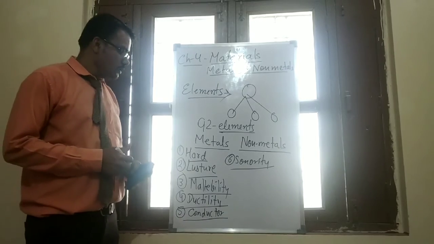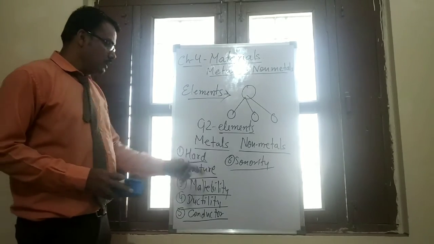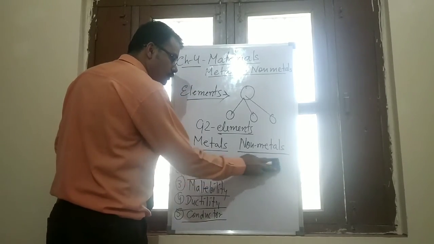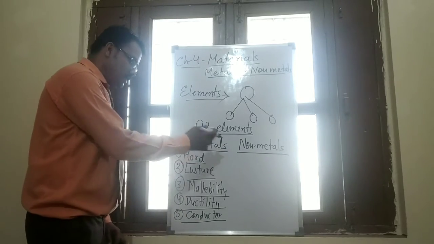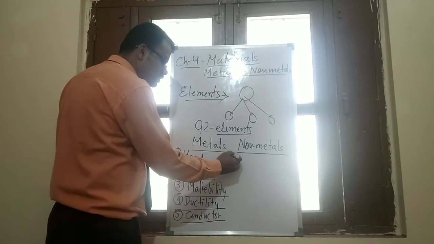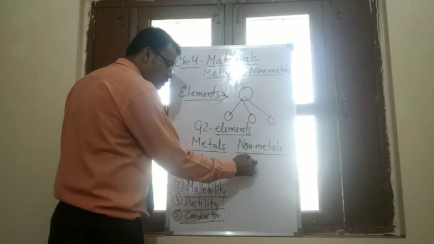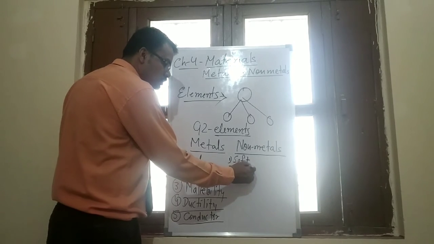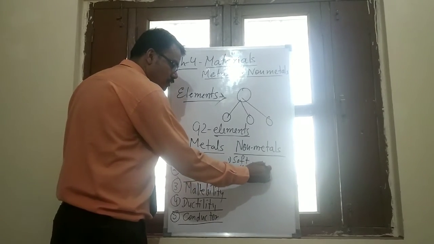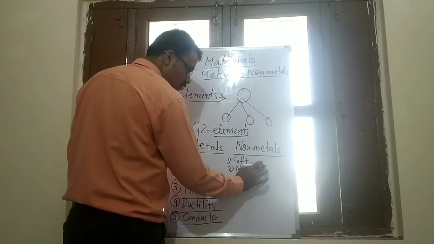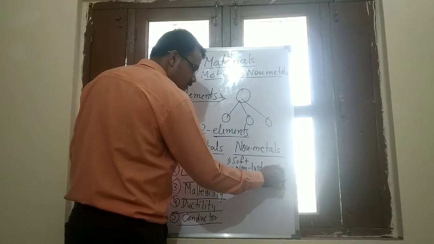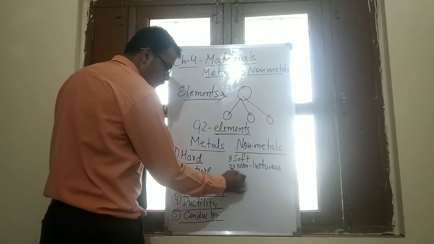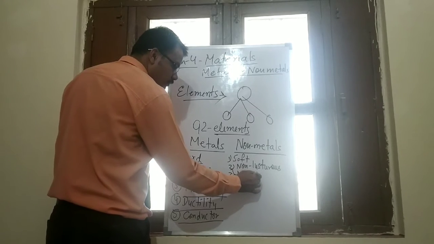Now students, further I am going to explain the properties of non-metals. Non-metal is not hard; it is soft. Non-metal is non-lustrous, meaning it has no shining effect. It is non-malleable.